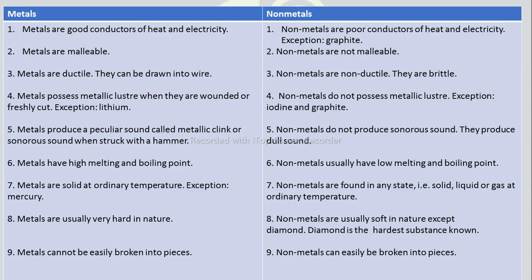Metals have high melting and boiling points, whereas non-metals usually have low melting and boiling points. Metals are solid at ordinary temperature except mercury, whereas non-metals are found in all three states, that is solid, liquid and gas. Metals are usually very hard in nature, whereas non-metals are usually soft except diamond, which is the hardest substance known. Metals cannot be broken easily into pieces, but non-metals can be easily broken into pieces.